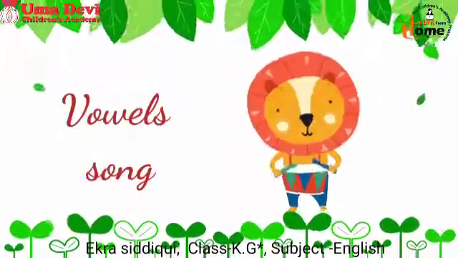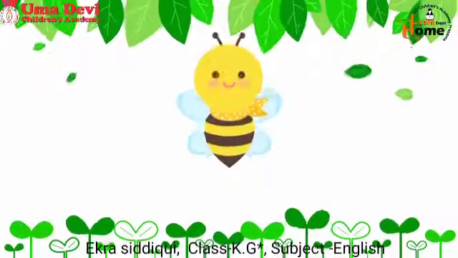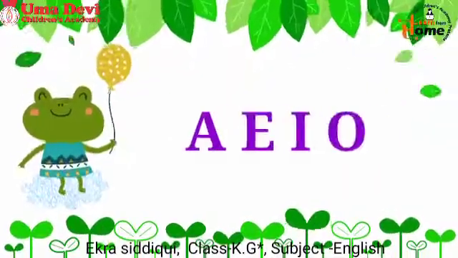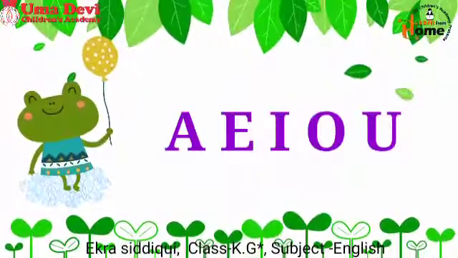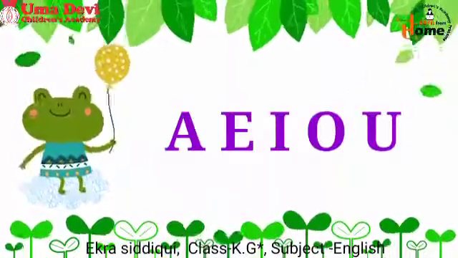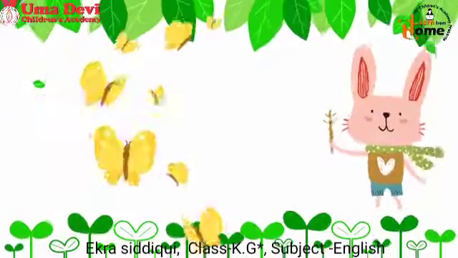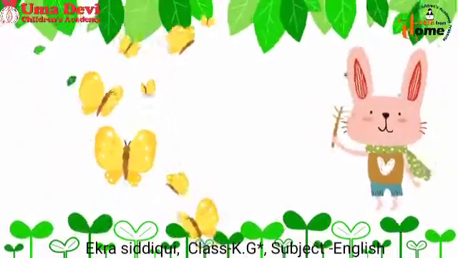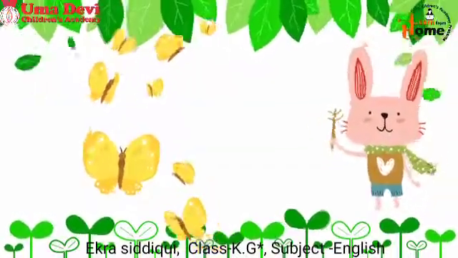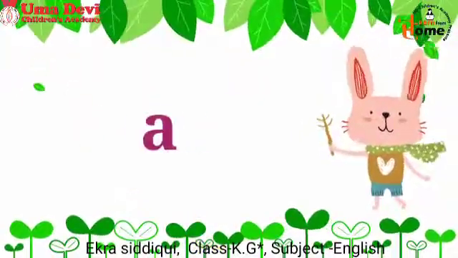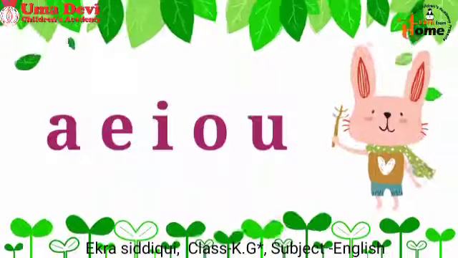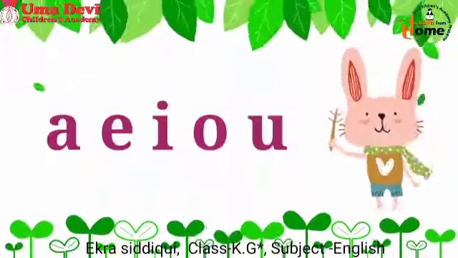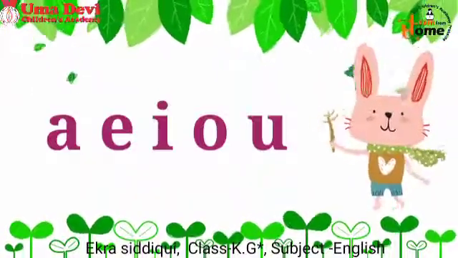The vowels of the alphabet, I know them all by name. A, E, I, O, U. I know them all by name. The vowels of the alphabet, I know them all by name. A, E, I, O, U. I know them all by name.